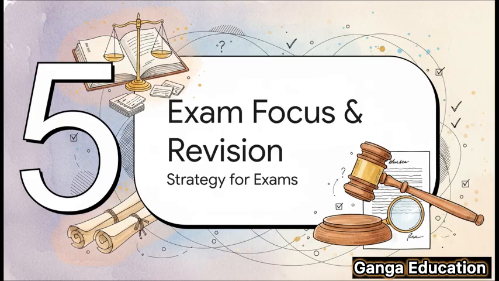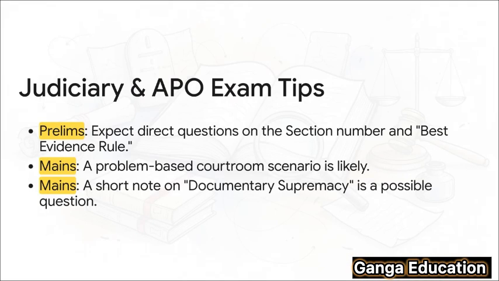All right, let's shift gears and focus on what you're all here for, the exams. How is this section going to show up on your judiciary and APO papers? Let's talk strategy. Okay, for your prelims, be ready for direct questions. They might ask you the section number, or they might ask about the best evidence rule. Simple recall. Now for the mains, it gets more interesting. You're very likely to see a problem-based question, just like that property dispute scenario we walked through. You could also get a short note question, maybe on a topic like documentary supremacy. And if you get that, you absolutely have to cite Section 147.